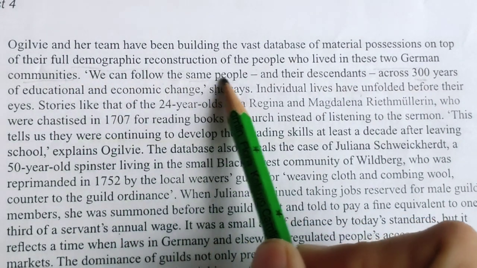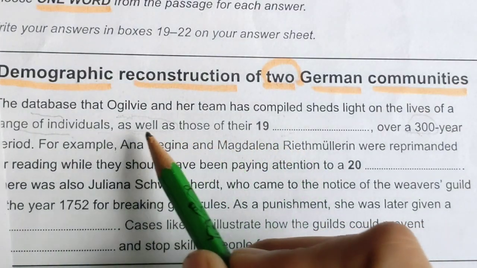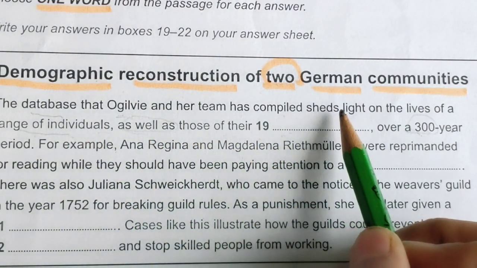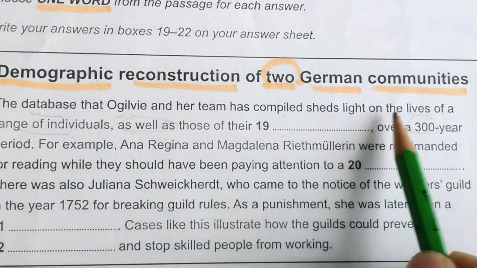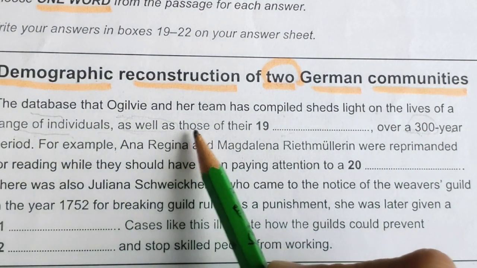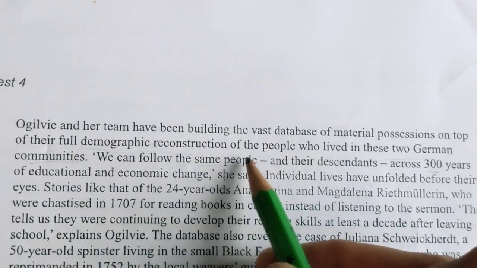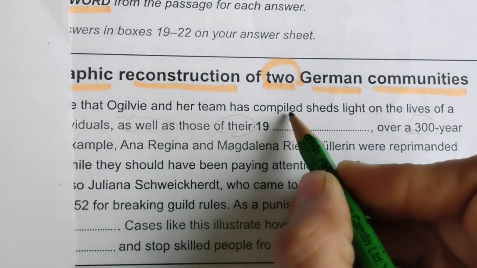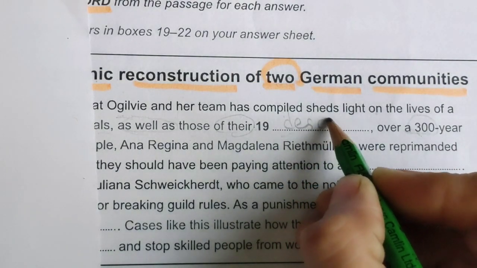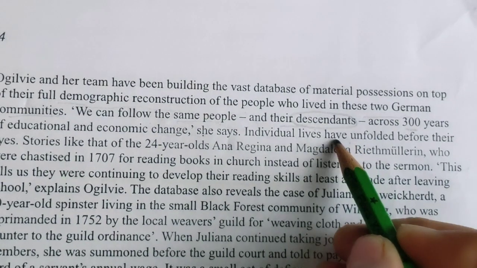We can follow the same people and their descendants. Okay, a range of people on the lives, database and her team has compiled sheds light on the lives of a range of individuals as well as those of their. So this word is their descendants. Okay, this word we will write here, with an S because an S is given over here. So I am going to write this here.